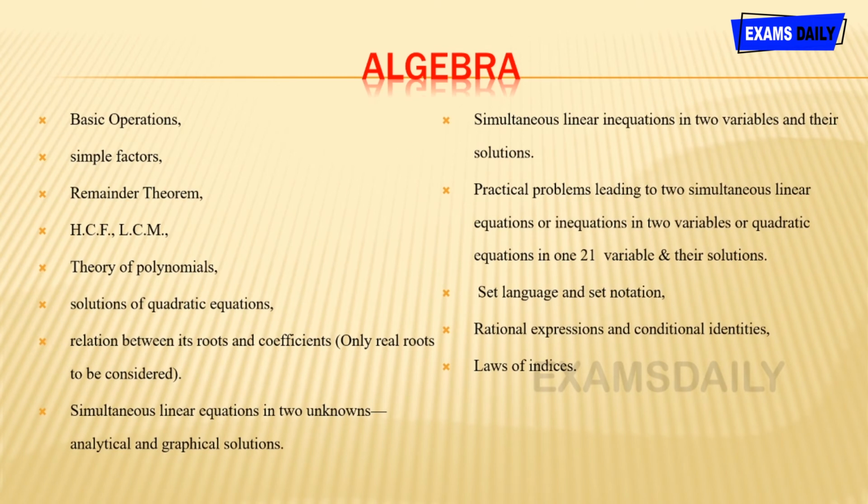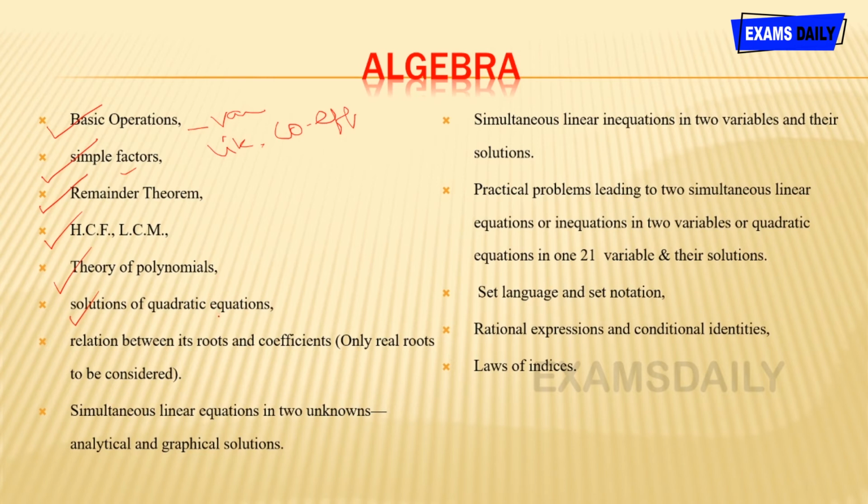And then next algebra, which is in the 6th to 10th standard books. First basic operations, and then simple factors. In basic operations you want to know what variables are, what like terms and unlike terms are, and then coefficients, and how to create an equation. Likewise basic operations, and then simple factors, and then remainder theorem, and then HCF and LCM, and then theory of polynomials, and then solutions of quadratic equations. It comprises 3 topics: substitution method, elimination method, and multiplication method.